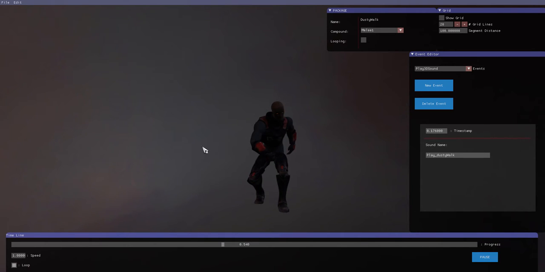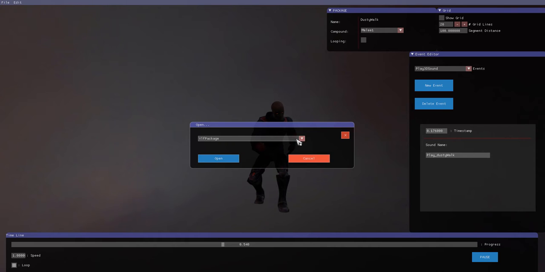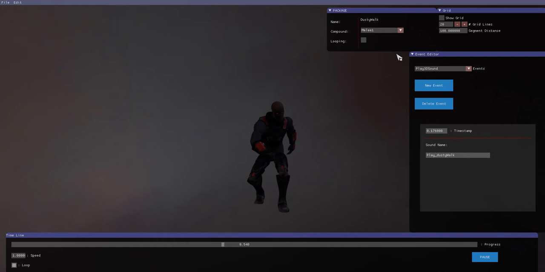And of course you can pause this with space, and you can make a new animation package, or you can open animation packages. Right now we have a lot, since it's the end of a project, and what we have right here is a custom animation package. I call it an animation package because the package includes events. It's not just an animation. It also includes information on whether it should be looping or not. So it's not just a plain animation.